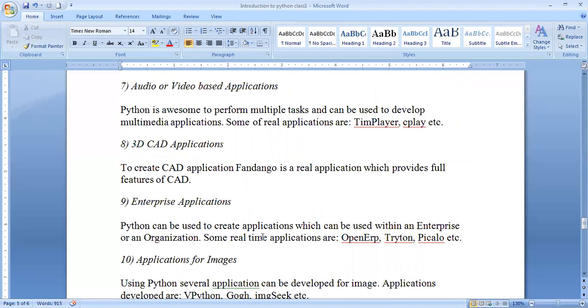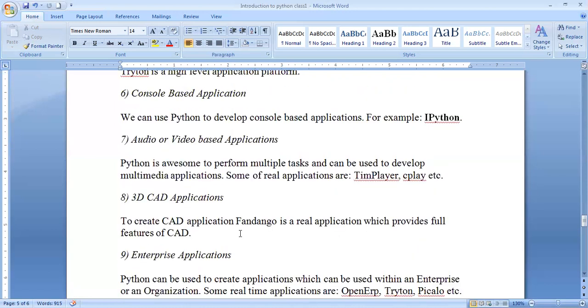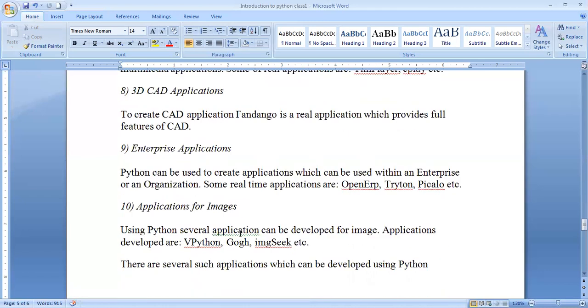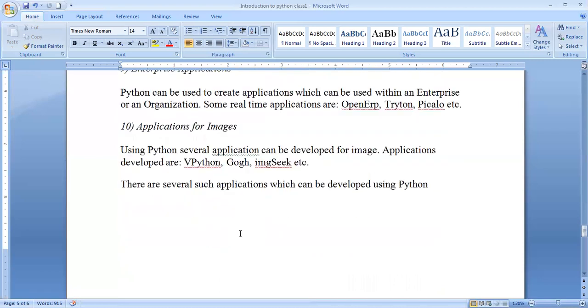Enterprise means an organization will come. Organization means one team. It can be internal or external, private or public organization. Anything can come into this picture, and some real-time applications can come into this scenario like OpenERP, enterprise resource planning. Tryton, I already told, is a high-level application platform, and Piccolo, that's the name of the application. And images, audio, video, images also can be taken into the picture in Python, with applications you can develop like VPython, Gogo, IMGC. These are the important things you need to know.